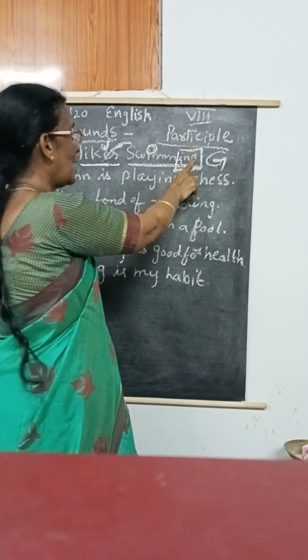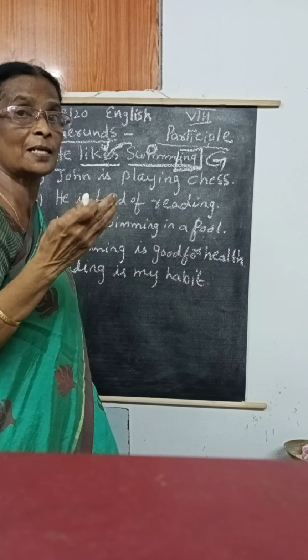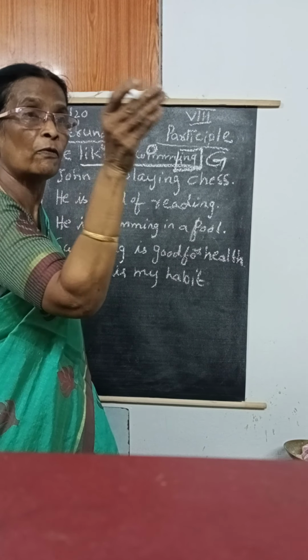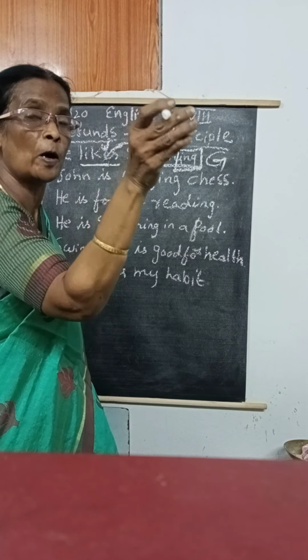Though that is a verb, it acts as a noun. He likes swimming. This is the gerund. Why? Because this is the object of like. So this swim, when we added the ing, acts as a noun. Like that it is the gerund.